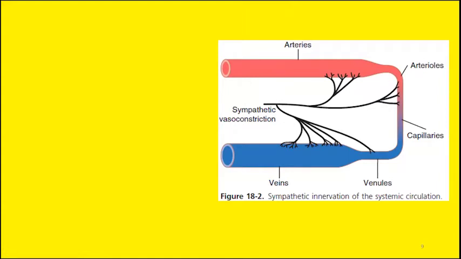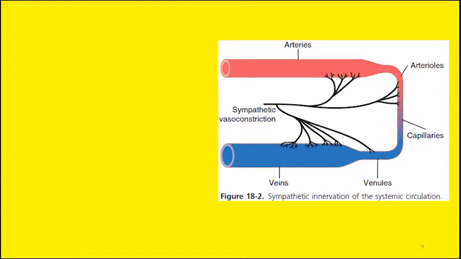You can see how sympathetic nerves are innervating different portions of the circulatory system. These sympathetic nerve fibers are supplying the arteries, the arterioles, and similarly the venules and veins.